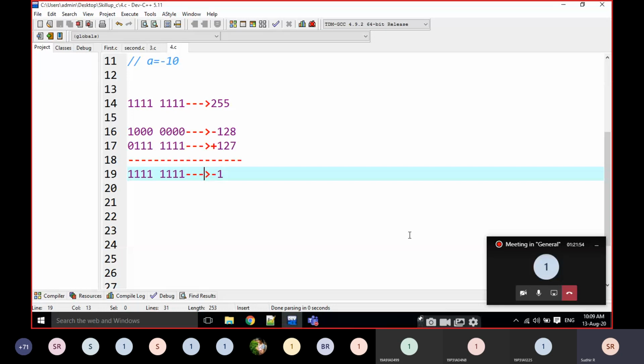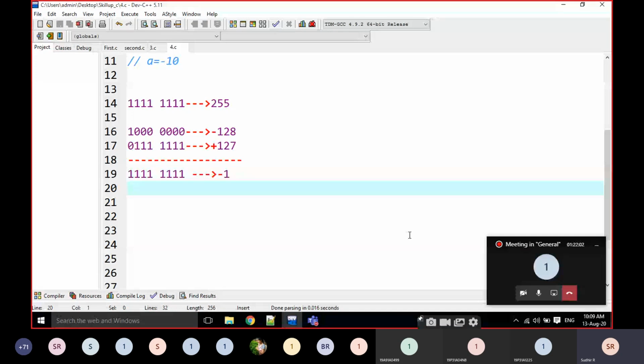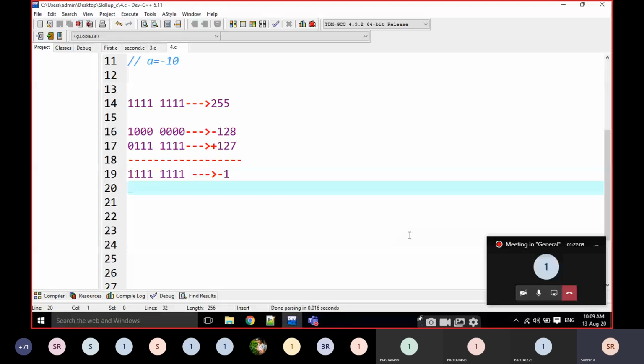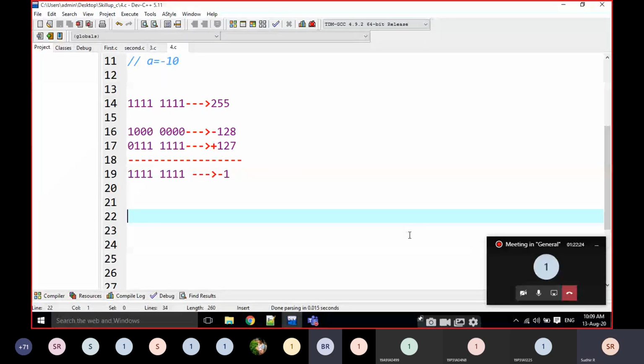Just calculate on your own, then only you will observe it. Okay, cool. Now I am going to calculate some trick using this. This is already minus 1, right? I want to calculate minus 10. Can anyone tell the binary value for 9? Binary value for 9. 1001. Okay.